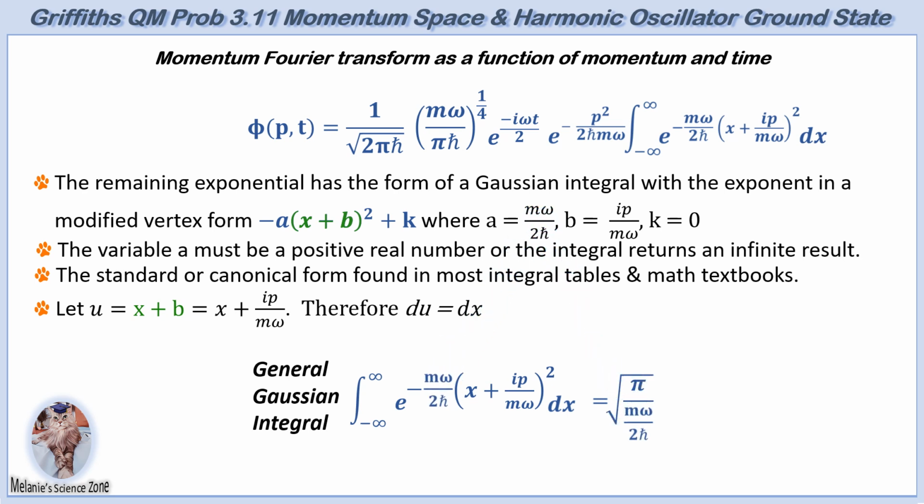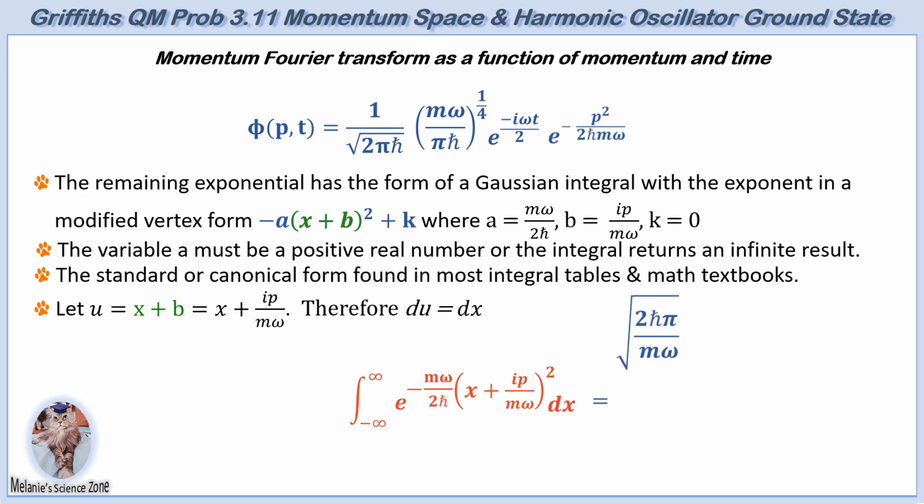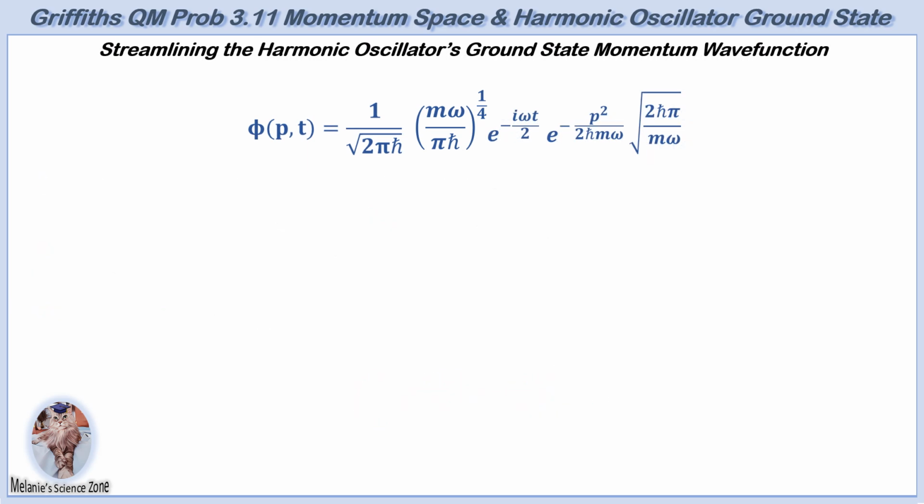The final term in the expression can be rewritten as the square root of 2 pi h bar over m omega, since dividing by a fraction is the same as multiplying by its reciprocal. The Gaussian integral is now identical to the integral portion of the momentum wave function equation. This allows the substitution of the integral with the solution for the Gaussian integral. It is possible to simplify the constants into a single constant.